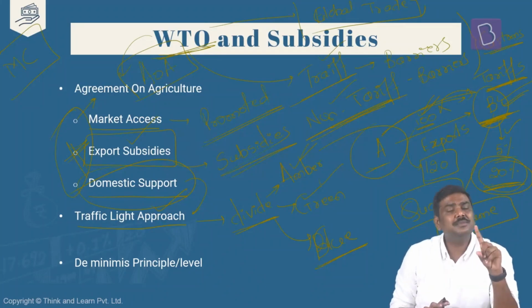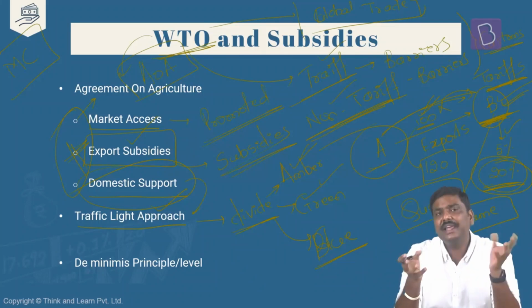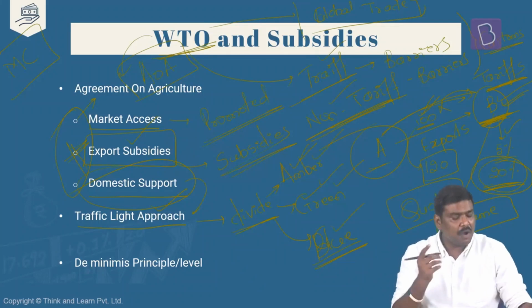And in case of agriculture subsidy, please remember this. There is no concept of a red box subsidy. Yes, we are using amber box, we are using green box, and we are using one more term called a blue box subsidy. Let's have an example here.